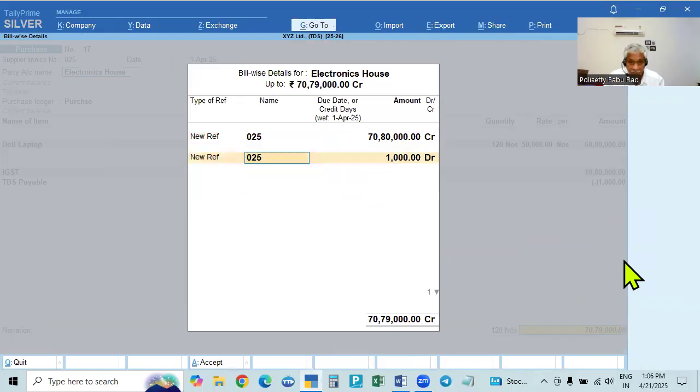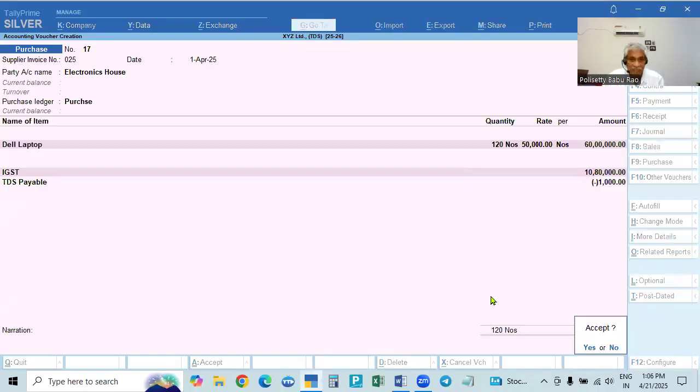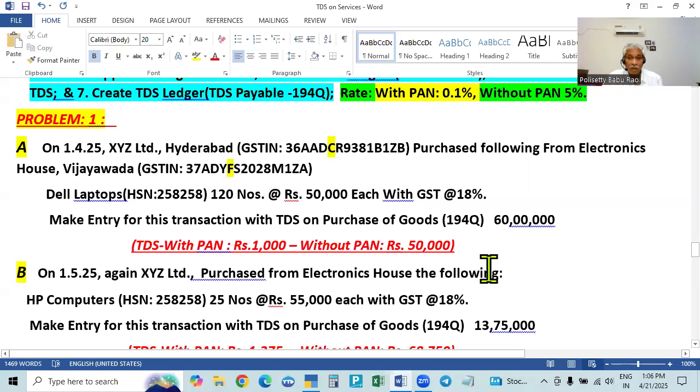New reference is the same number, hyphen, go to the end, bracket or hyphen, make TDS, just to know what this amount is. TDS. So this is the net amount payable to him. Okay, over. So in April itself we deducted the amount in the month of April. Amount deducted is 1,000 rupees, on 60 lakhs.